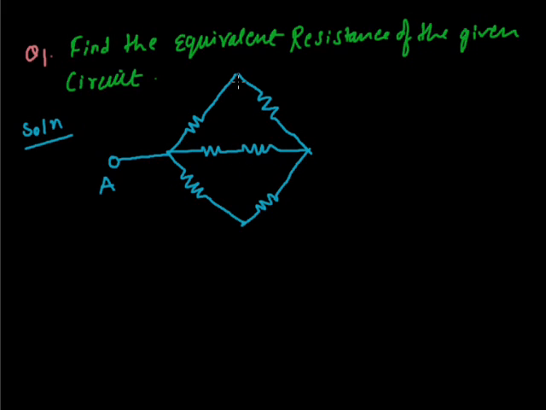This is also a resistance, and this is also a resistance, and this is your point B, and you have to find the equivalent resistance of this given circuit between point A and point B. The value of every resistance in the given circuit is R ohm.